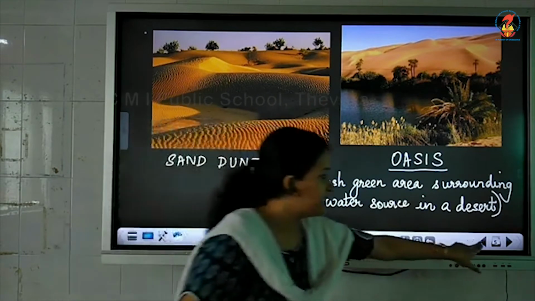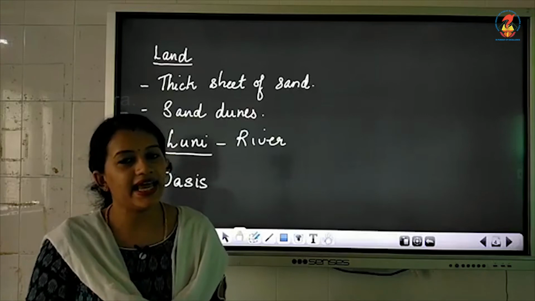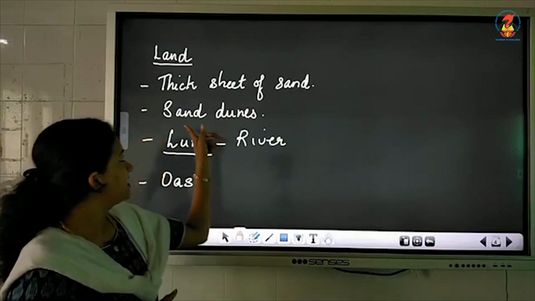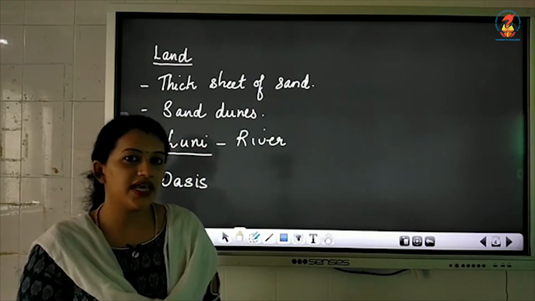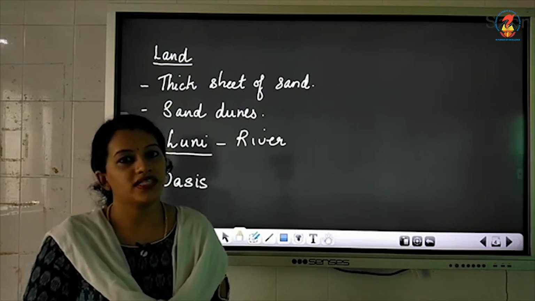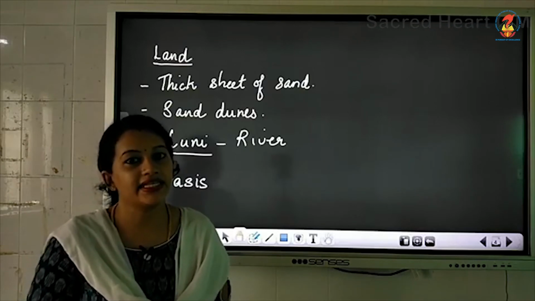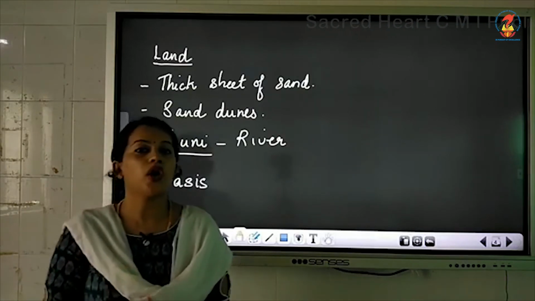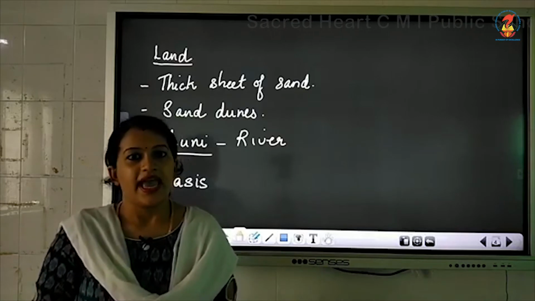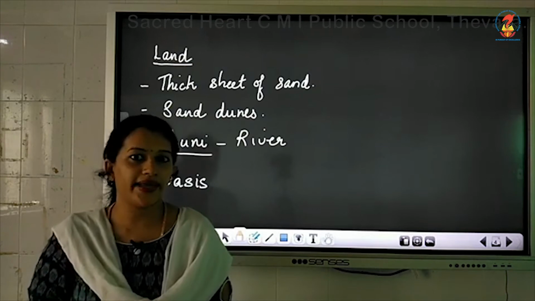So what all can you see in the land? The land is actually covered with a thick sheet of loose sand. And in the land, you also find sand dunes. Sand dunes are small hills of sand that are caused by the deposition of sand. This sand is deposited when strong winds blow, and sand dunes also shift from one place to another.